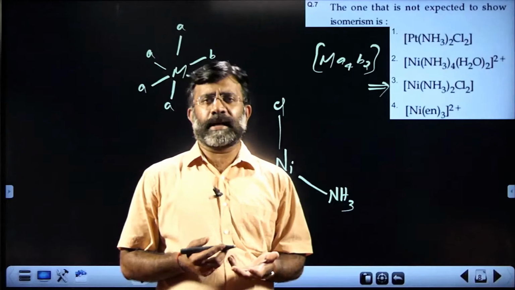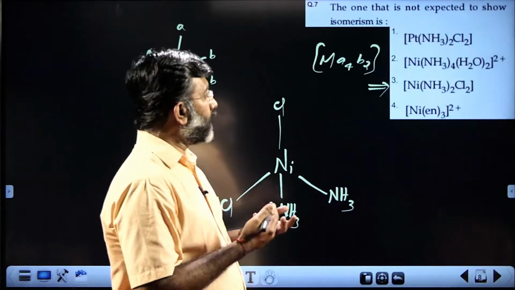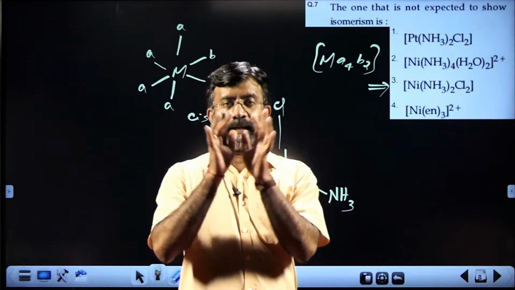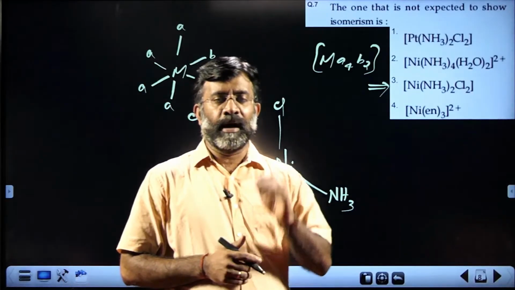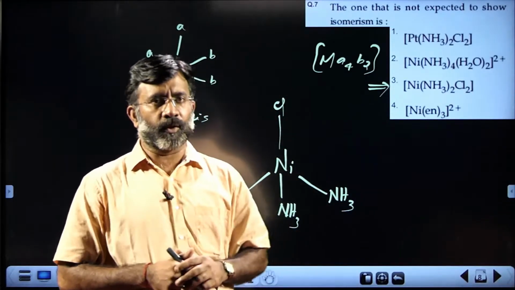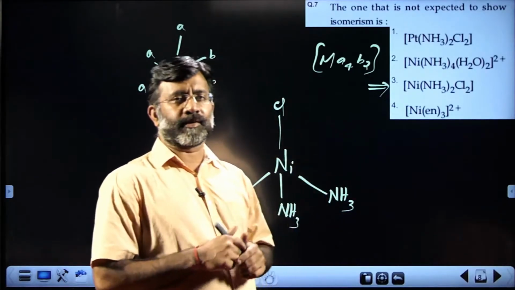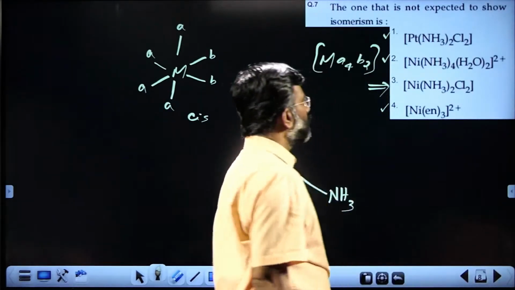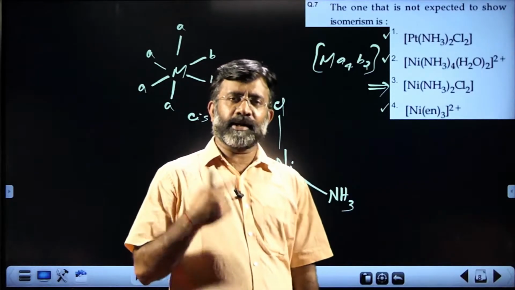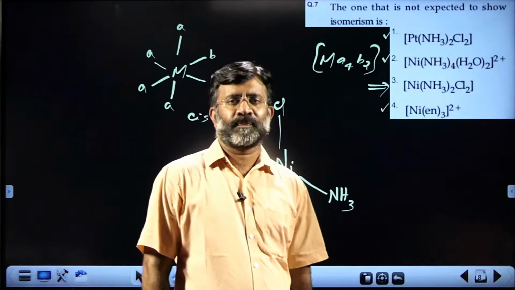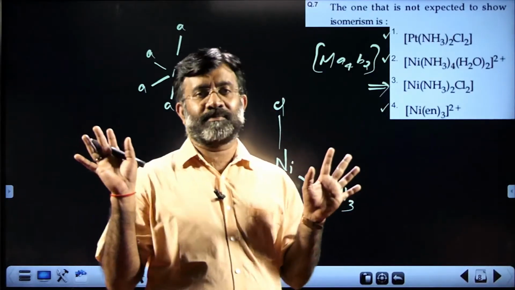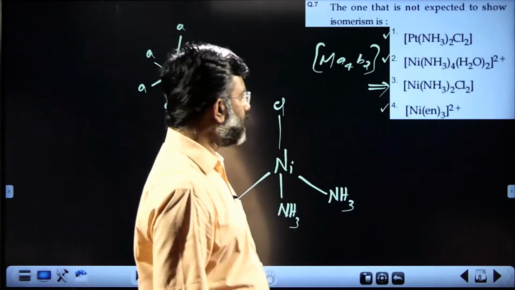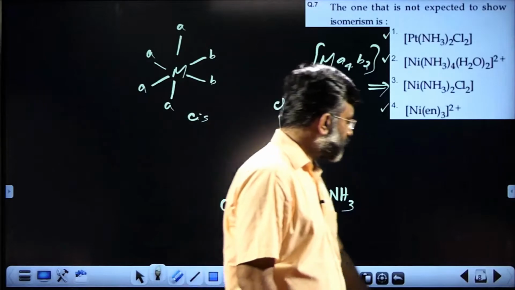And you are able to understand that answer. Even when you don't know the hybridization and shape of the C, you must know it is sp3 hybridized and tetrahedral geometry. Even if you don't know, you can answer this question, because these molecules are well explained in various parts of the textbook. Examples 1, 2, 3 are explained in various parts of the textbook. So they show isomerism, and you can answer that as the suitable choice. Next question.